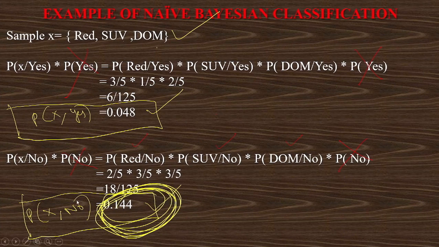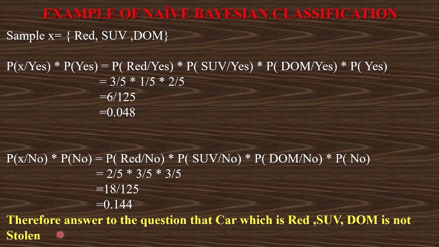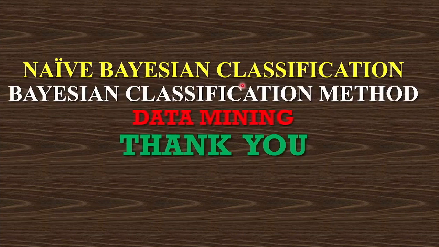So now, since the probability of no is coming higher, 0.144, we have to conclude that sample X, that is a car having red color, SUV and domestic, is not stolen, because the probability of no is coming more. So the answer to the question is that a car which is red color, SUV and domestic is not stolen. This way, given any record, you can easily find out whether that particular record having any characteristics is stolen or not. So this was all about Naive Bayes classification, which is a Bayesian classification method. Thank you.